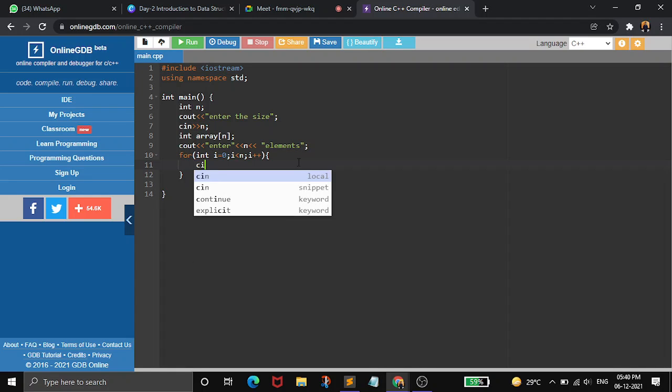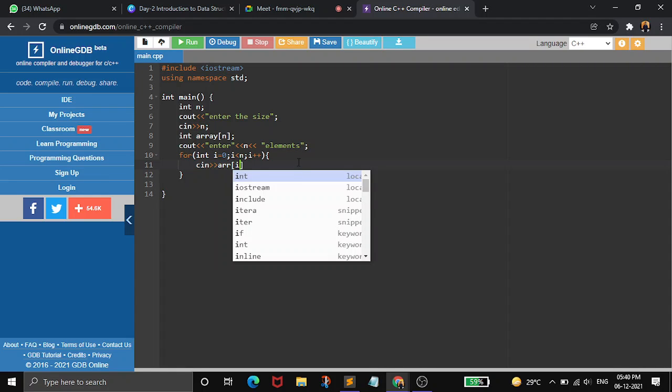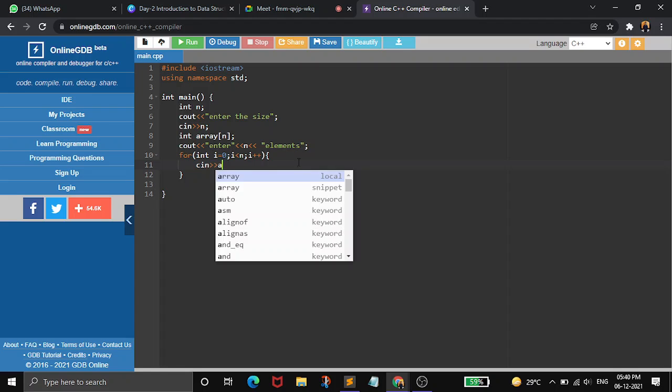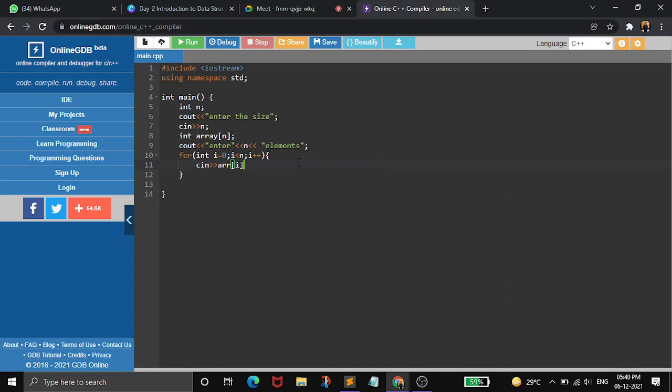So inside the array we will take the input for each and every element, cin array of i. Sorry, we will take the value which will be array of i.